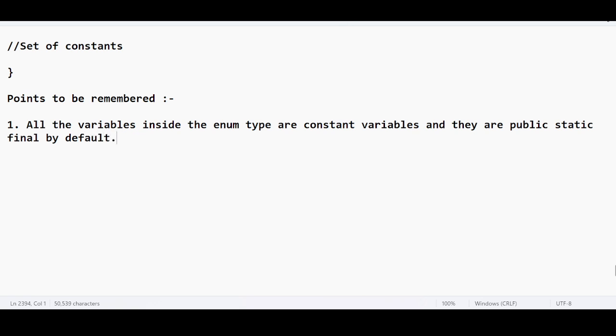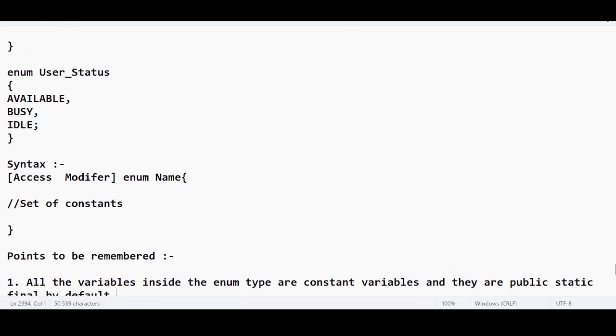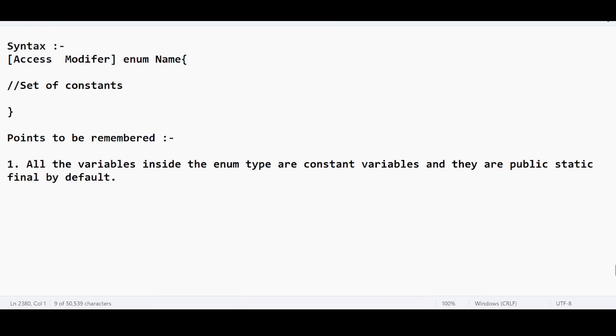First point, even though you as a programmer have just declared the constant variable as available, busy, ideal, internally the compiler will add public static final before this variable. We will see how it is going to add.